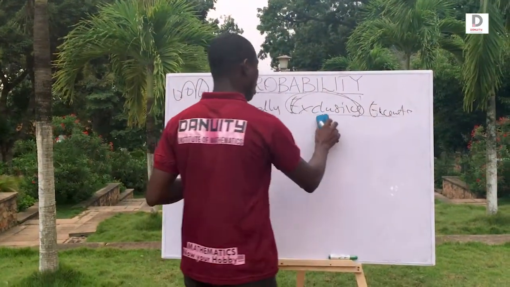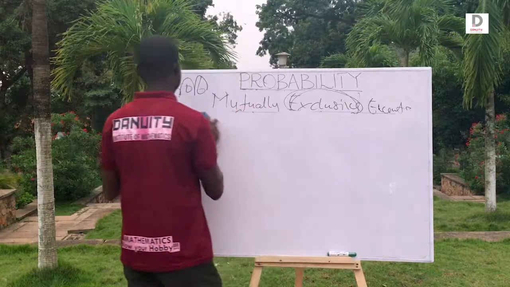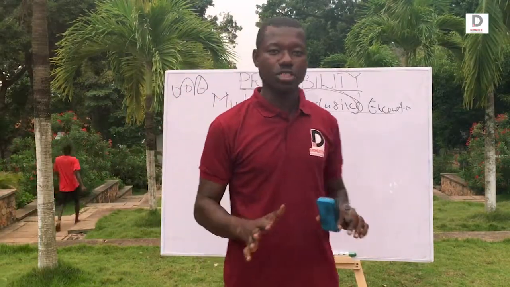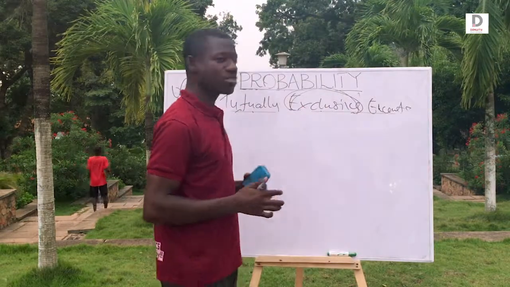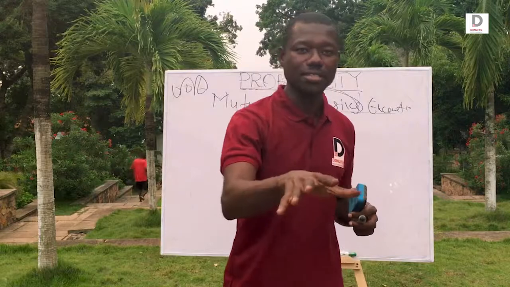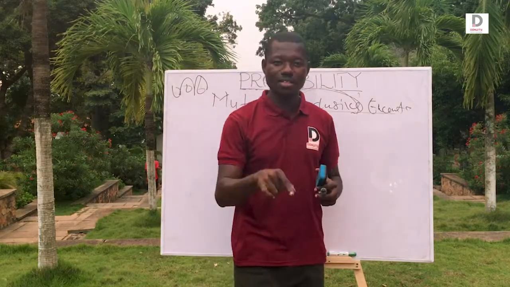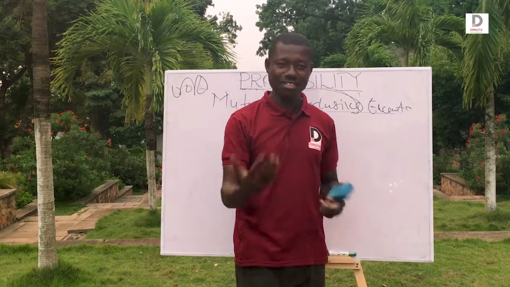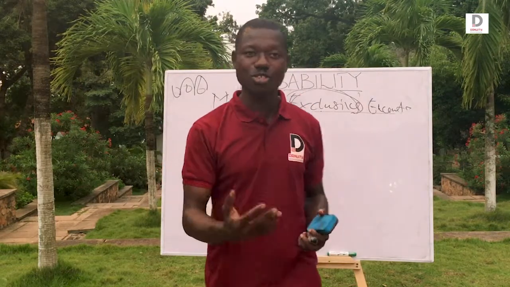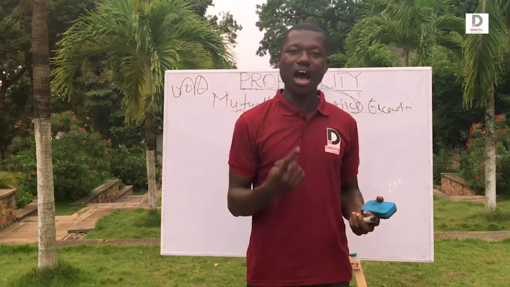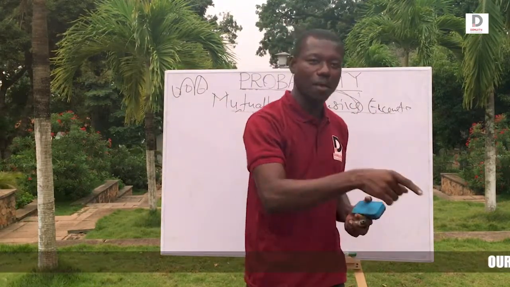Now let's talk about dependent and independent events. Dependent and what? Independent events. Once you depend on someone, what does it mean? It means you rely on the person. What happens to the person affects you. True or false? If your father takes care of you and he loses his job, it will have an effect on you. So what happens to him happens to you.